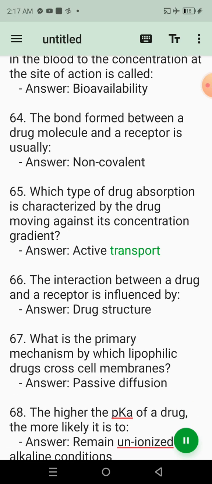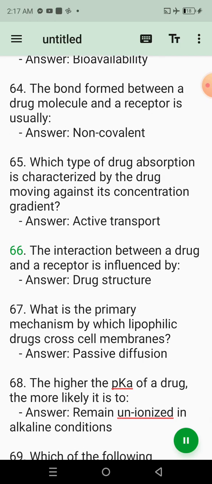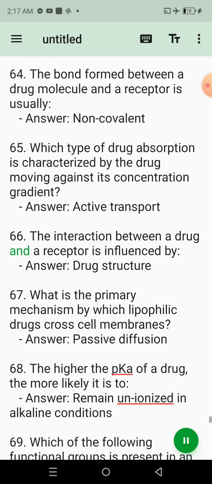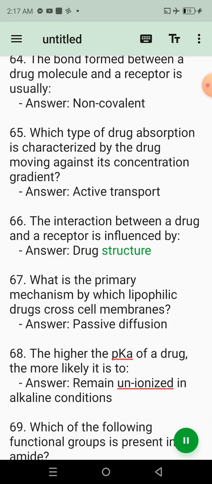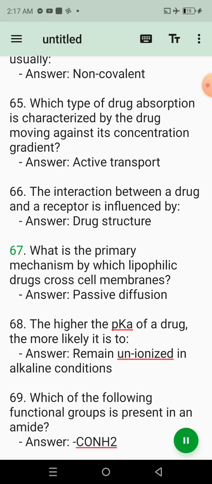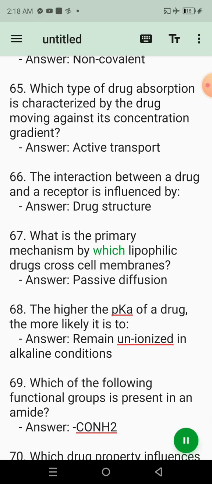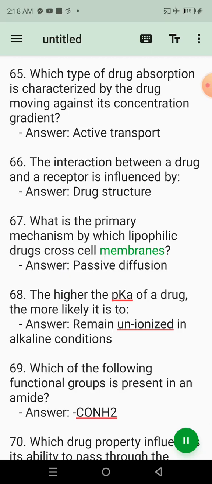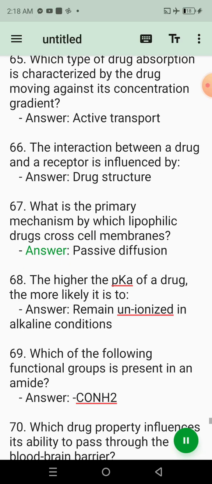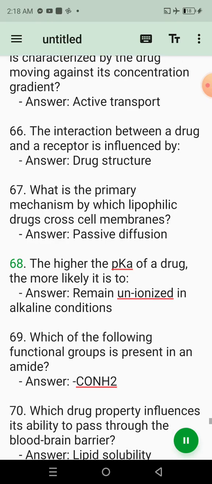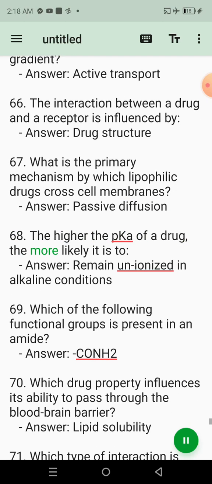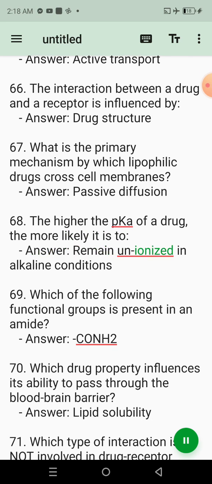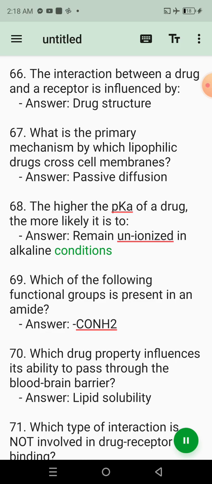65. Which type of drug absorption is characterized by the drug moving against its concentration gradient? Answer: active transport. 66. The interaction between a drug and a receptor is influenced by. Answer: drug structure. 67. What is the primary mechanism by which lipophilic drugs cross cell membranes? Answer: passive diffusion. 68. The higher the pKa of a drug, the more likely it is to. Answer: remain unionized in alkaline conditions.